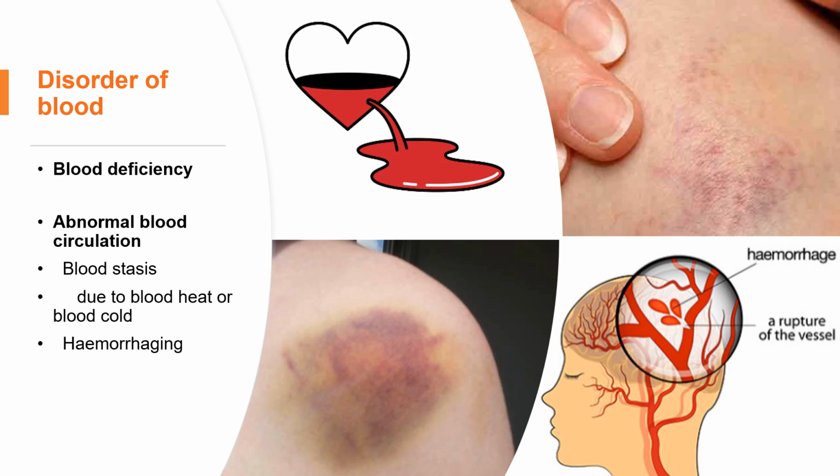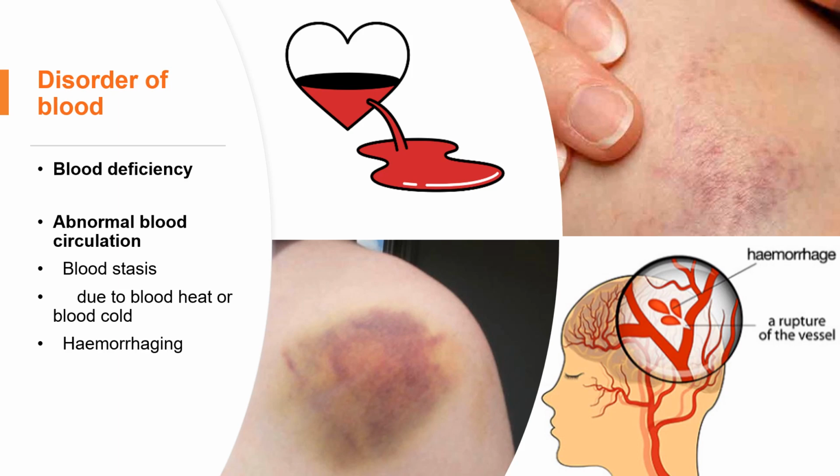The next one is abnormal blood circulation. Abnormal blood circulation mainly reflects in these two areas. One is the blood stasis. The second is hemorrhage. Blood stasis, such as this picture and this picture. These two are bleeding under the skin. You can see bruise on top of the skin. This is the blood stasis.